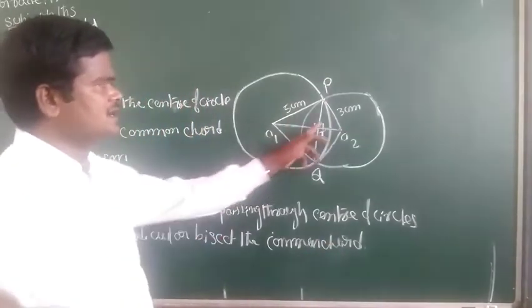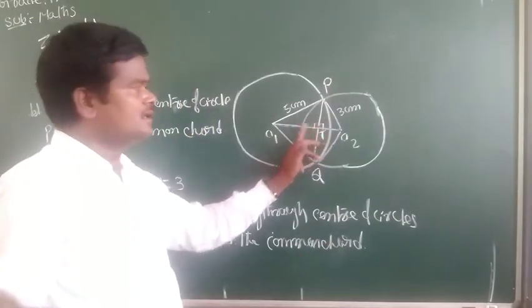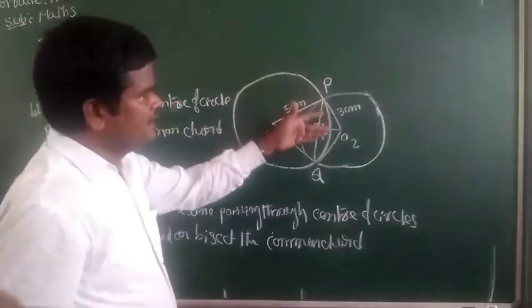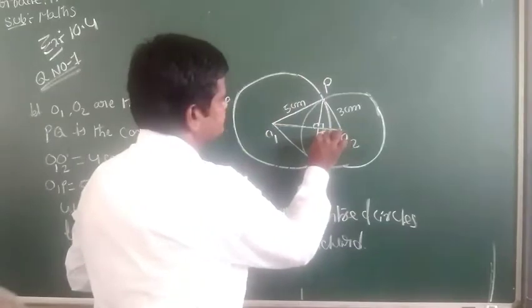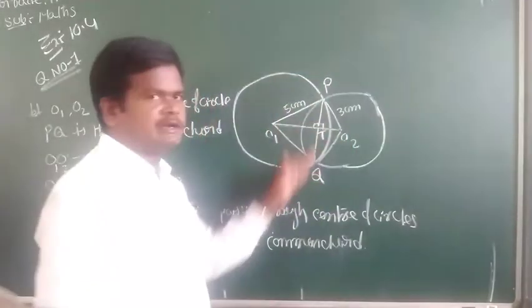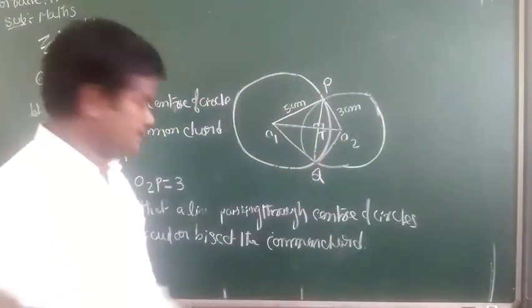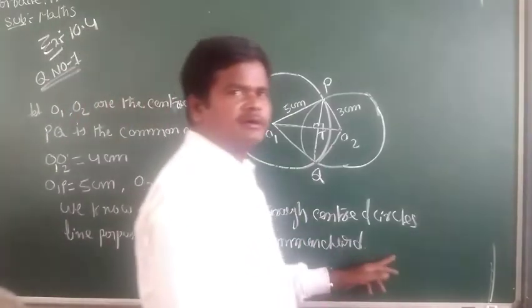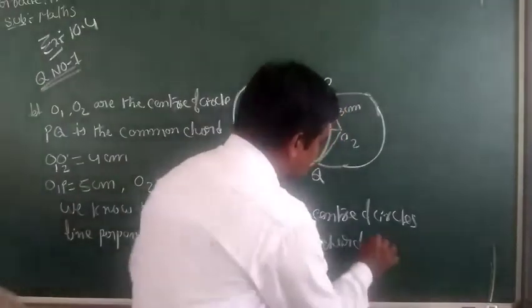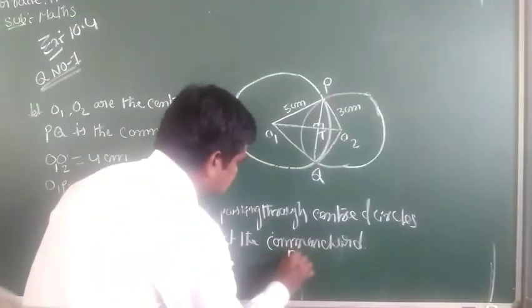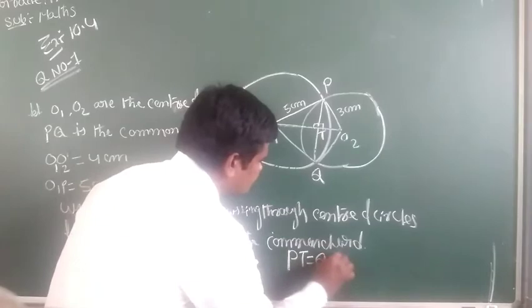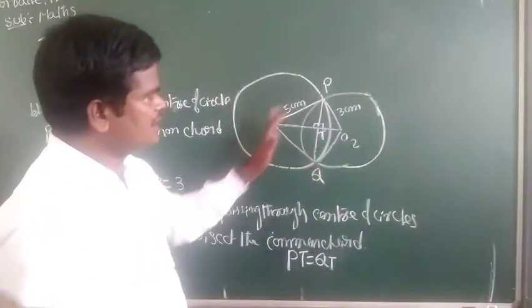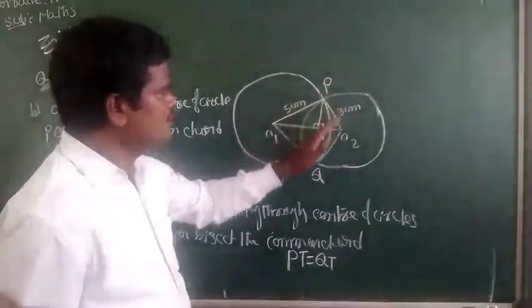And bisect here means PT equal to QT. So here this is the perpendicular bisect of the common chord. Here PT equal to QT.